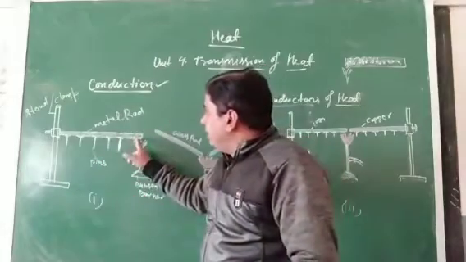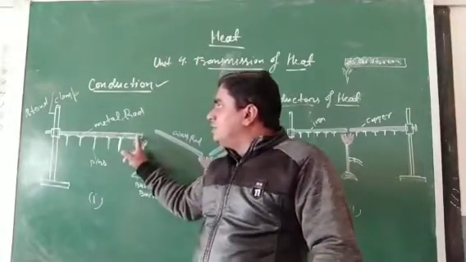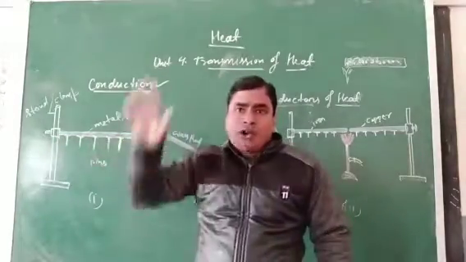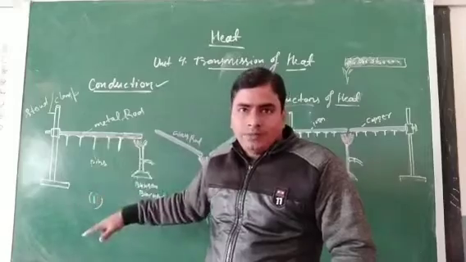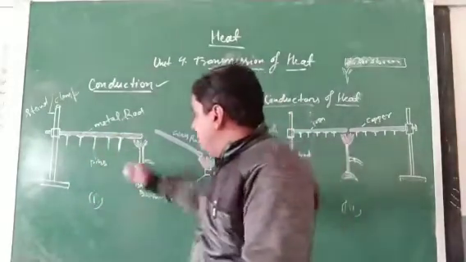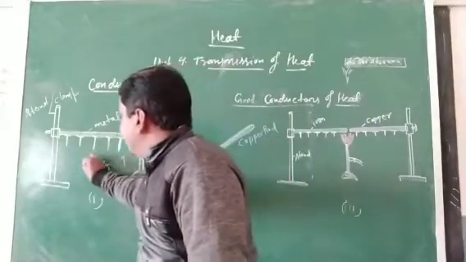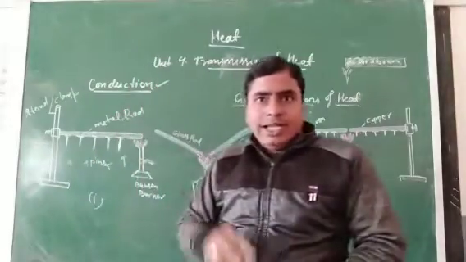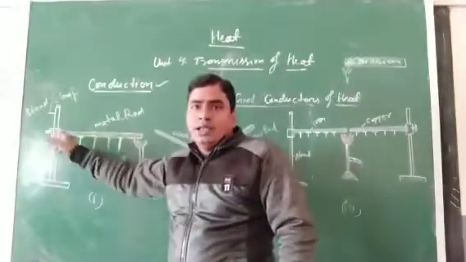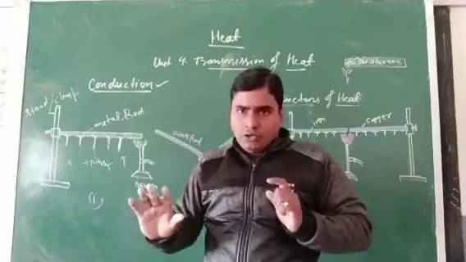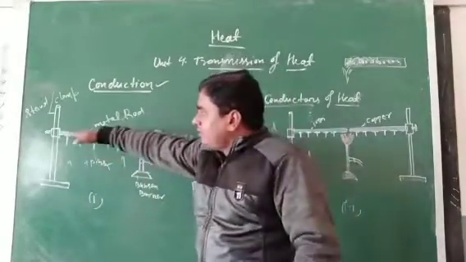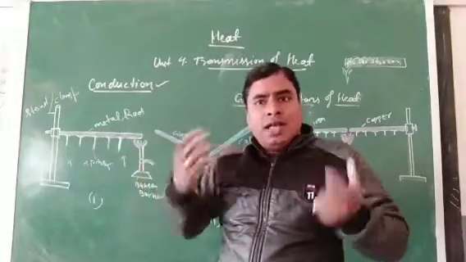You can only see the movement of heat energy. How? When the heat energy starts to flow from this end to the other end, one by one, each pin will fall down. First this pin will fall, then this pin, then this pin. It shows that the heat energy is flowing from this end to the other end. But there is no movement of molecules, because the rod stays in its actual position.